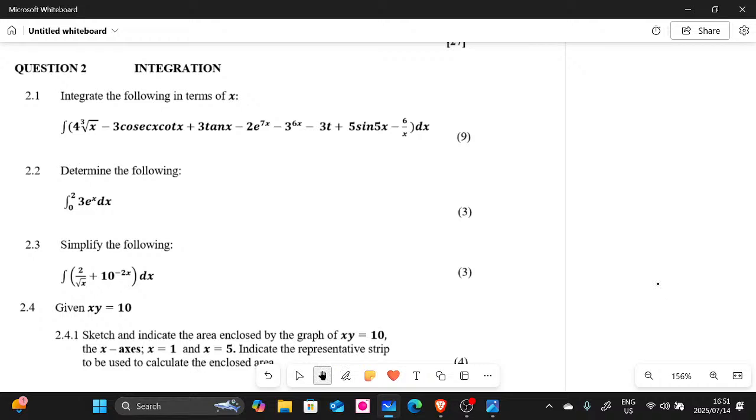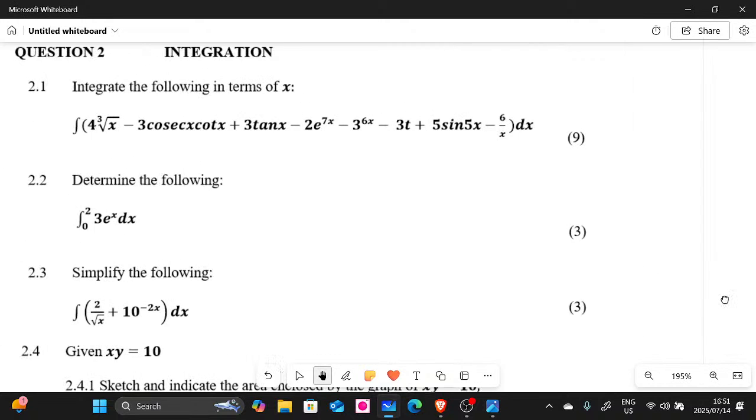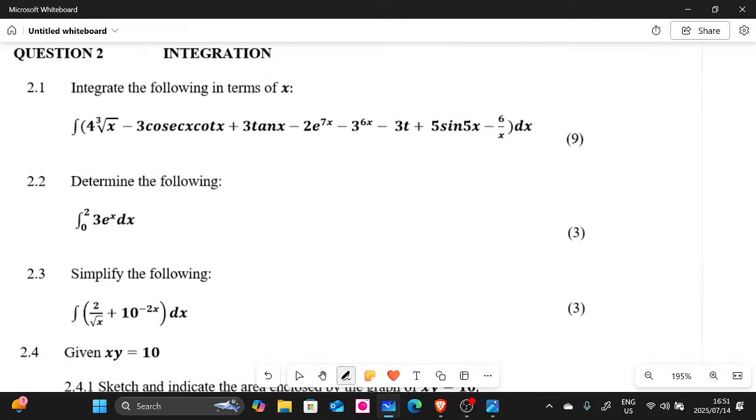Right. So I'm gonna start with 2.1. Question 2. It's all about integration, guys. So this 2.1 here is actually a polynomial. I hope you guys can see it. Let me zoom it a bit so that we are able to see. It's a very long question, guys, and it's out of 9 marks, so it has lots of marks there.